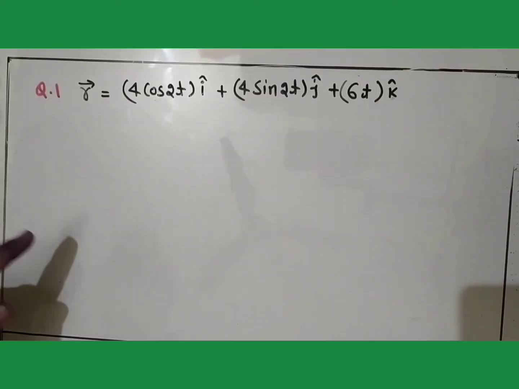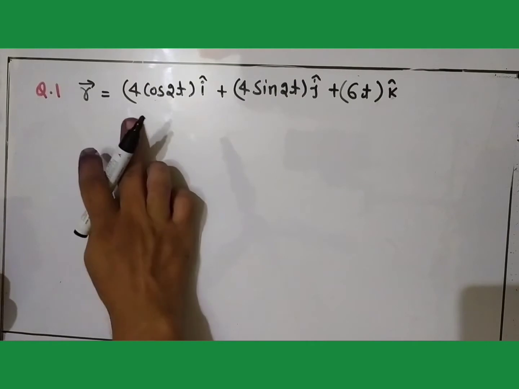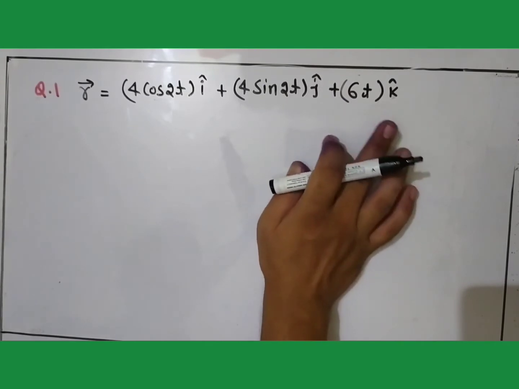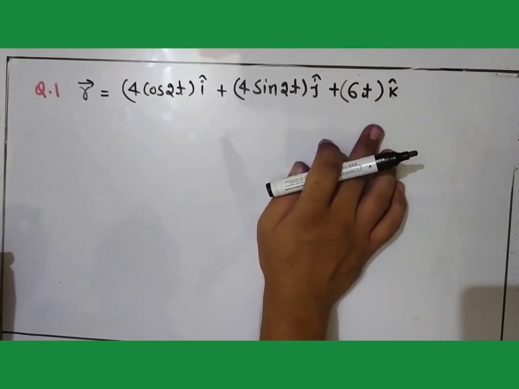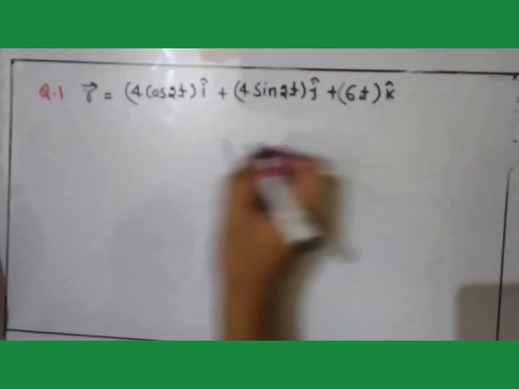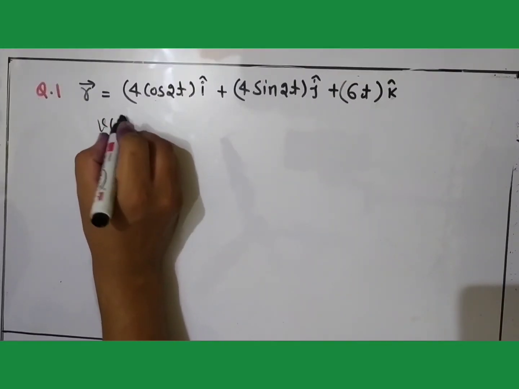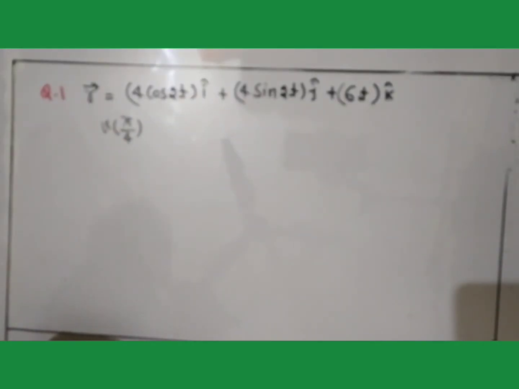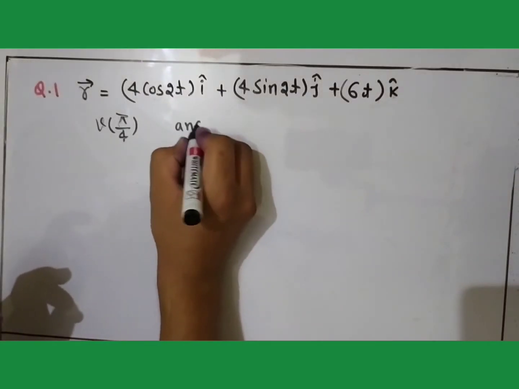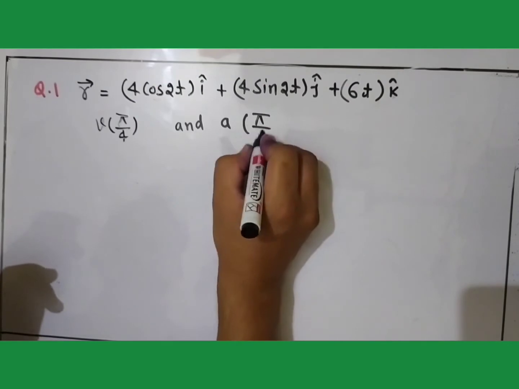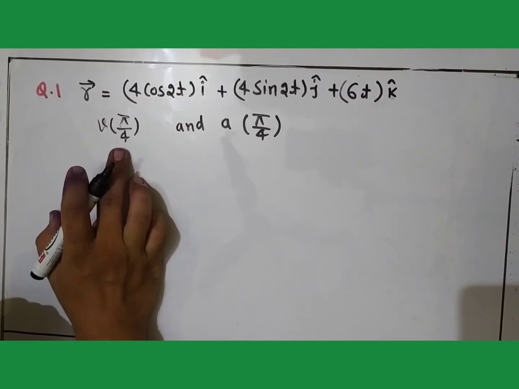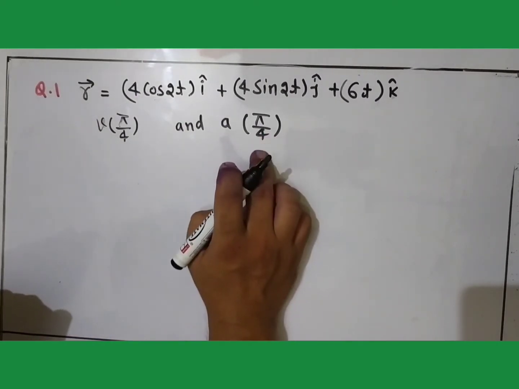So now we have a next question. R vector, representing the position vector of a particle at particular time t, is given as 4 cos 2t i cap plus 4 sin 2t j cap plus 6t k cap, and we have to find its velocity v at t equal to pi by 4, and acceleration a at t equal to pi by 4. So we have to calculate velocity at t equal to pi by 4, and acceleration at t equal to pi by 4.